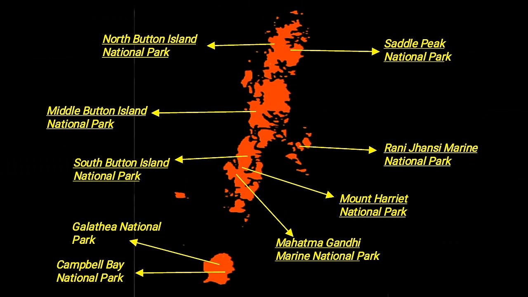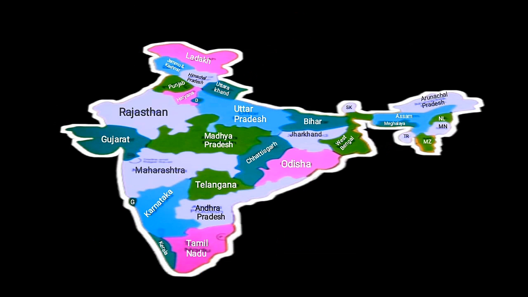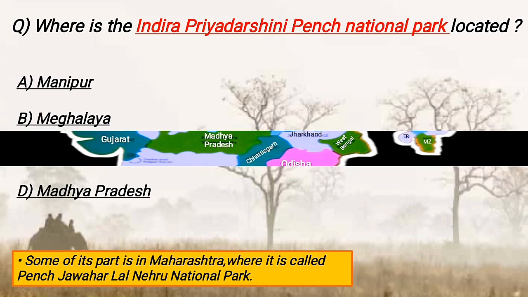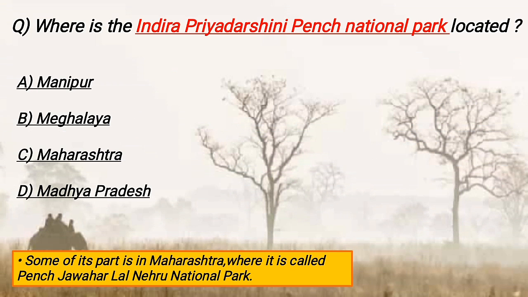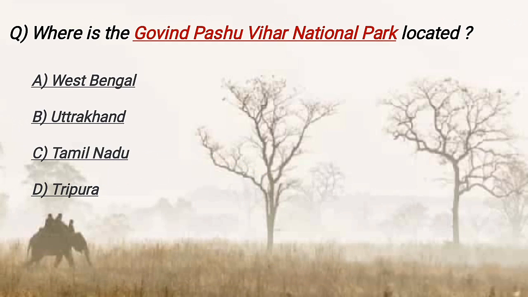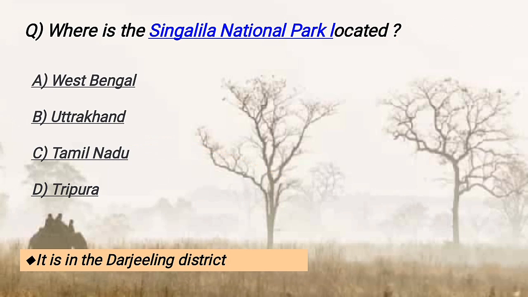These are the national parks of Andaman and Nicobar Islands. And this map is for your practice. Where is the Indira Priyadarshini Pench National Park located? It is located in Madhya Pradesh and some of its part is in Maharashtra where it is called Pench Jawaharlal Nehru National Park. Where is the Govind Pashu Vihar National Park located? It is located in Uttarakhand. Where is the Singalila National Park located? It is located in the Darjeeling district of West Bengal.